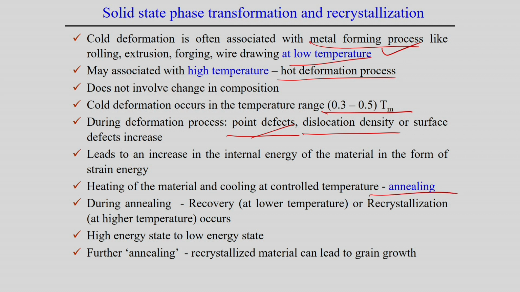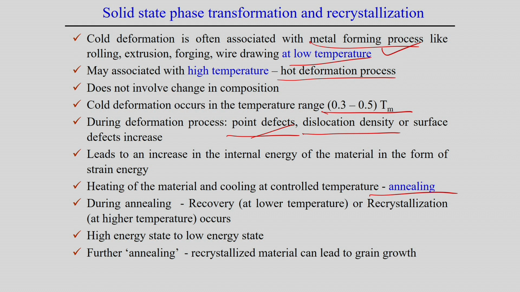Now, when we follow the annealing process on any kind of deformed product, the phenomenon of recovery normally happens at low temperature, while at high temperature recrystallization happens.